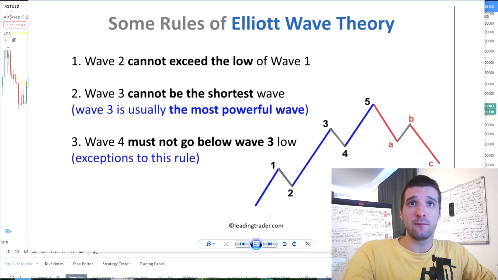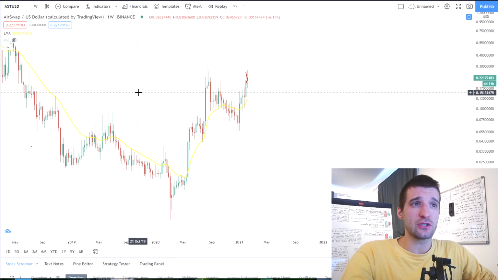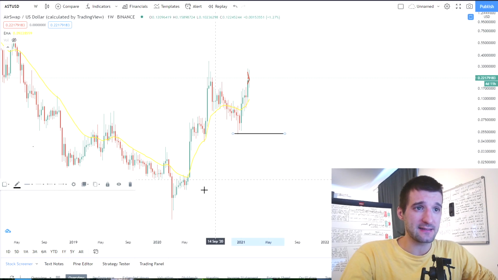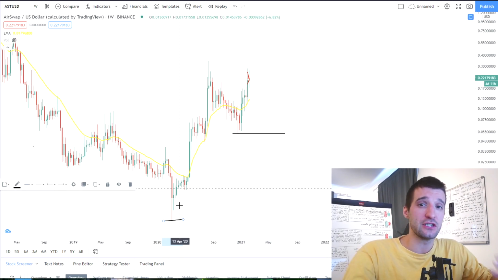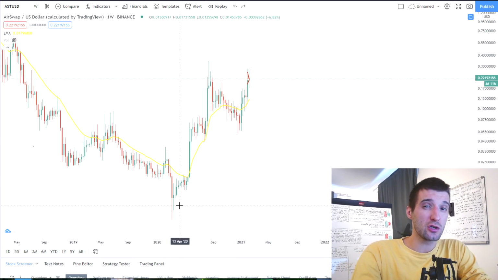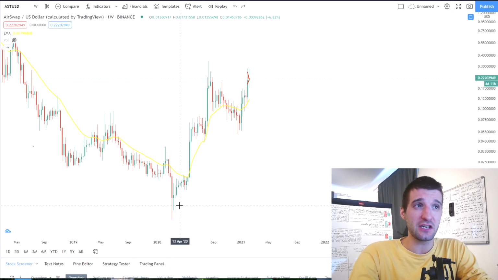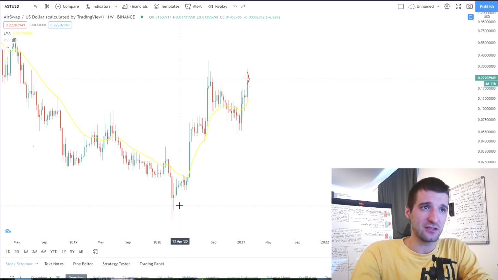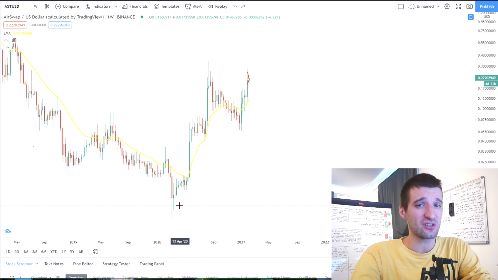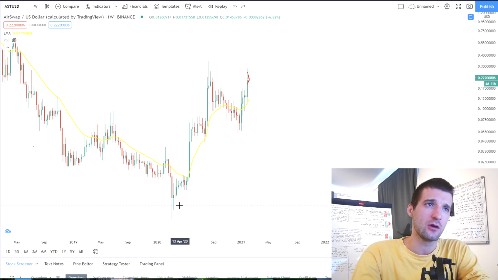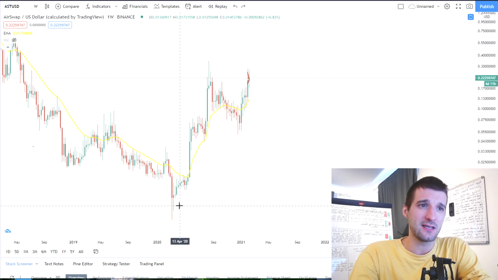Now, as you can see, wave 2 cannot exceed the low of wave 1 in order to be eligible as a wave 2, and if you switch over here on the chart, you can see that we are not exceeding the low of wave 1, which is very important. Pretty much all clues are pointing us over here into the wave 3, ladies and gentlemen. If you want much more details about this theory that we are putting over here on the screen, let me know in the comment section down below, so I will go through those details in my spare time.